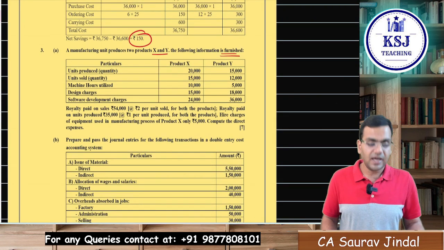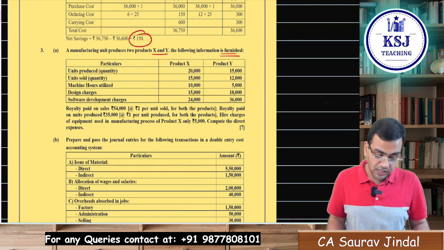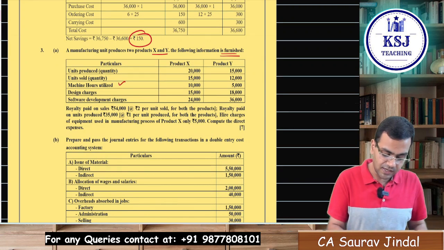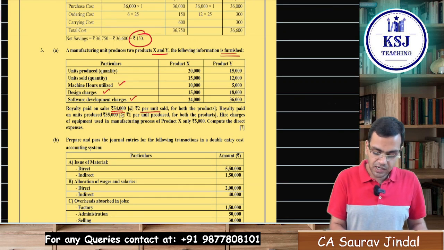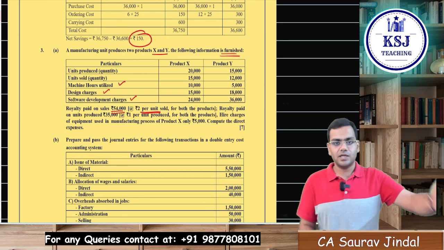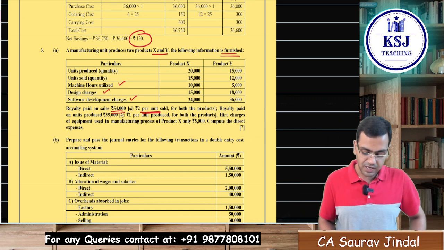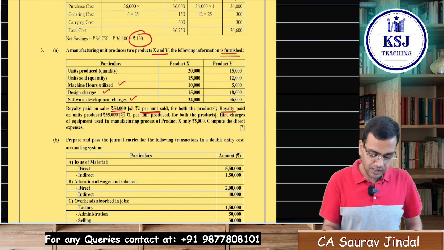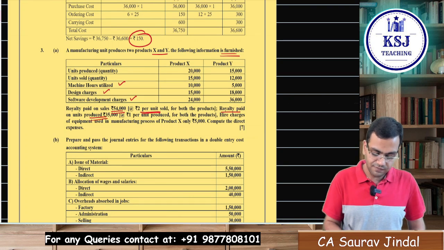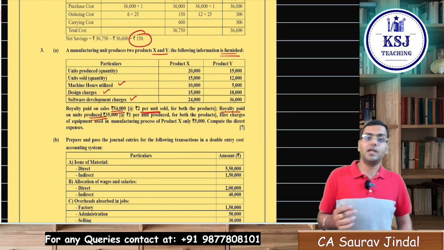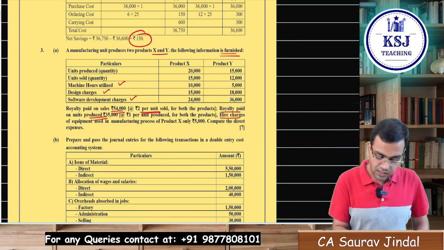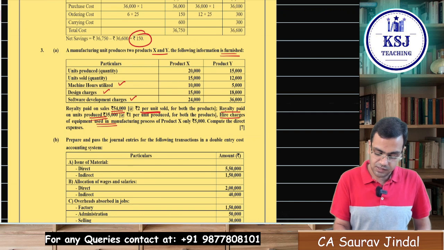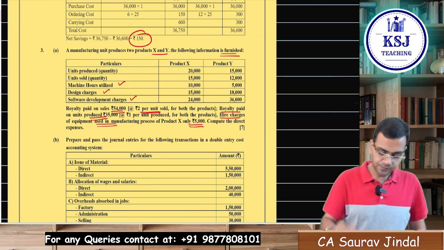Product X, product Y, units produced is given, units sold is given, machine hours utilized is given, design charges, software development charges, royalty paid at the rate of 2 per unit sold, 54,000. For every unit sold there is 2 rupees royalty that we are paying for both the products, right? Royalty paid on the produced part is also given, 35,000, that is at the rate of 1 per unit produced. Higher charges for the equipment used in the manufacturing process, 5,000 only for X.